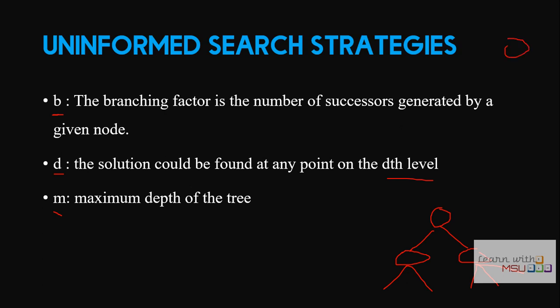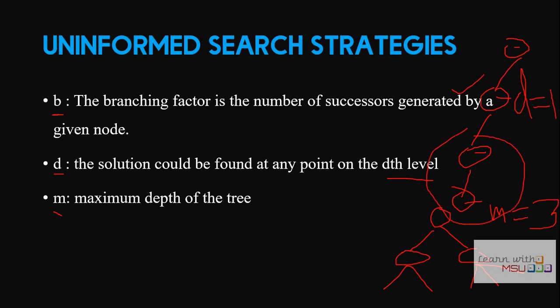Suppose we consider a tree like this, at level 0, level 1, level 2 and level 3. Suppose m equals 3, which means that the maximum depth of the tree is 3. But here d equals 1, which means that the solution is available in the first level itself, so you are not going to search these other things.